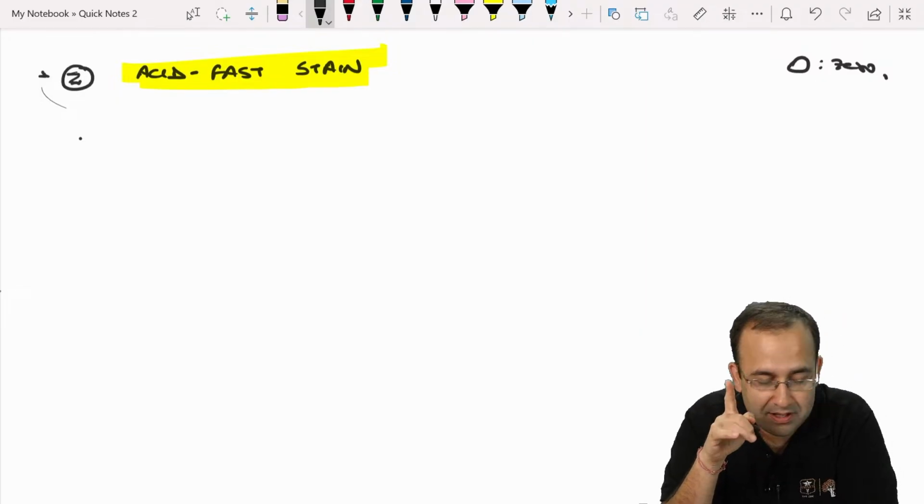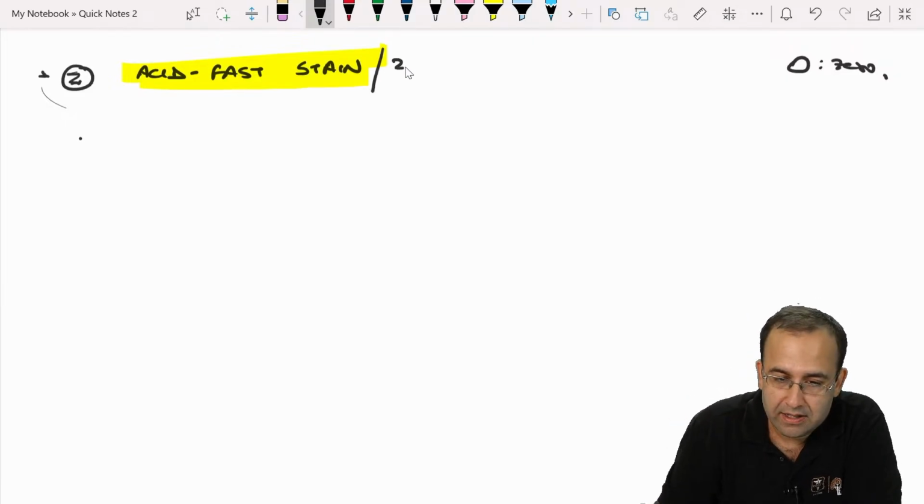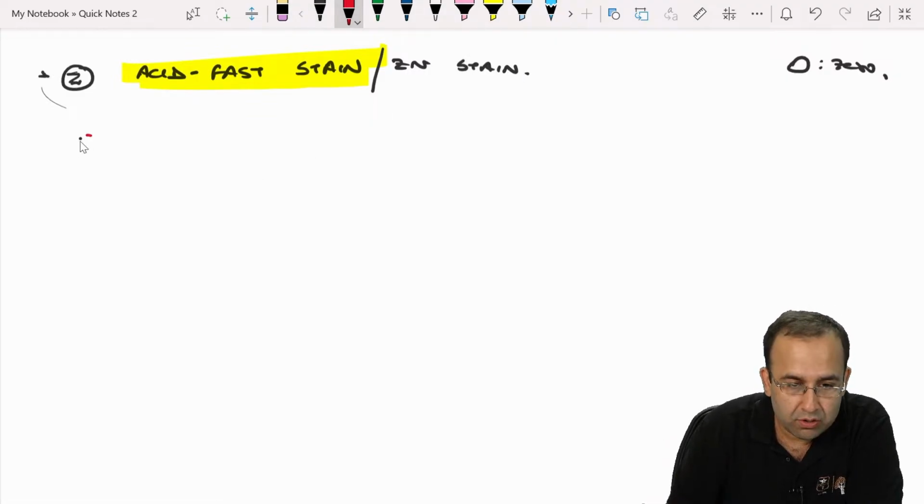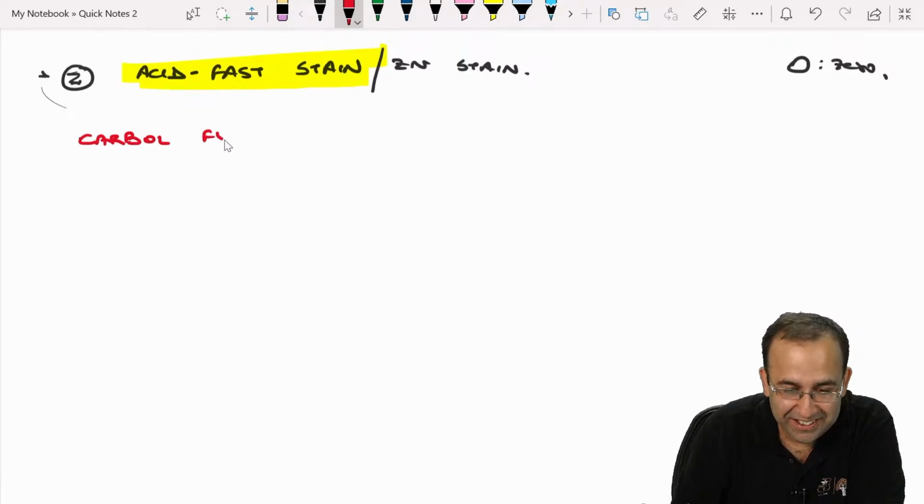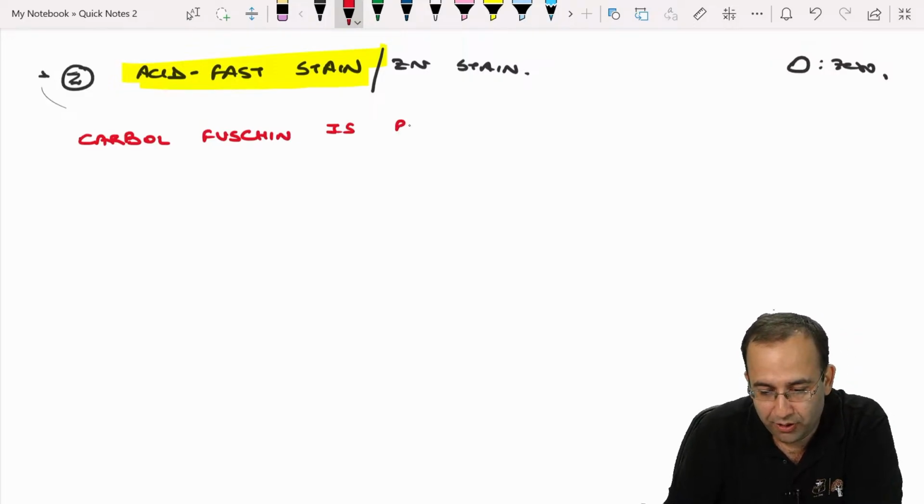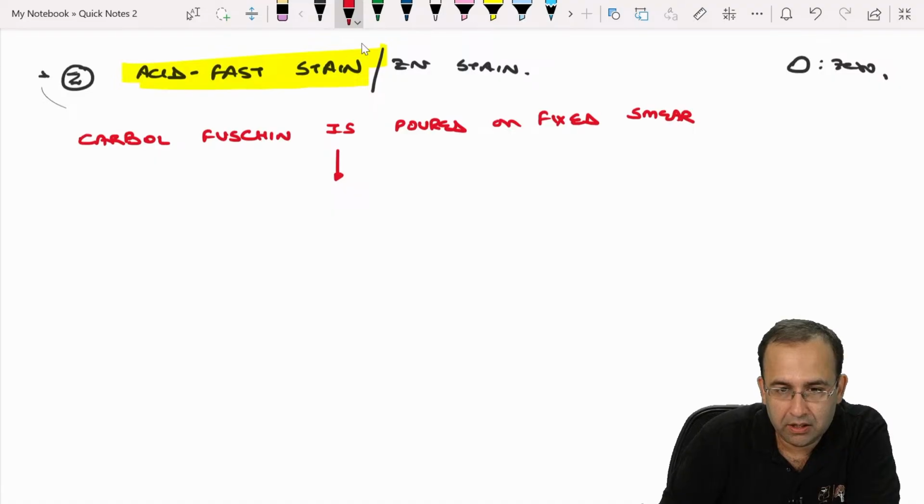So the first was gram stain. Next special stain is acid fast staining, also called ZN, Ziehl-Neelsen stain. So in ZN staining, what is the technique first? Carbol fuchsin is poured on the fixed smear. तो सबसे पहले हमने क्या डाला? What did we first add? Carbol fuchsin. Carbol fuchsin it is red in color.